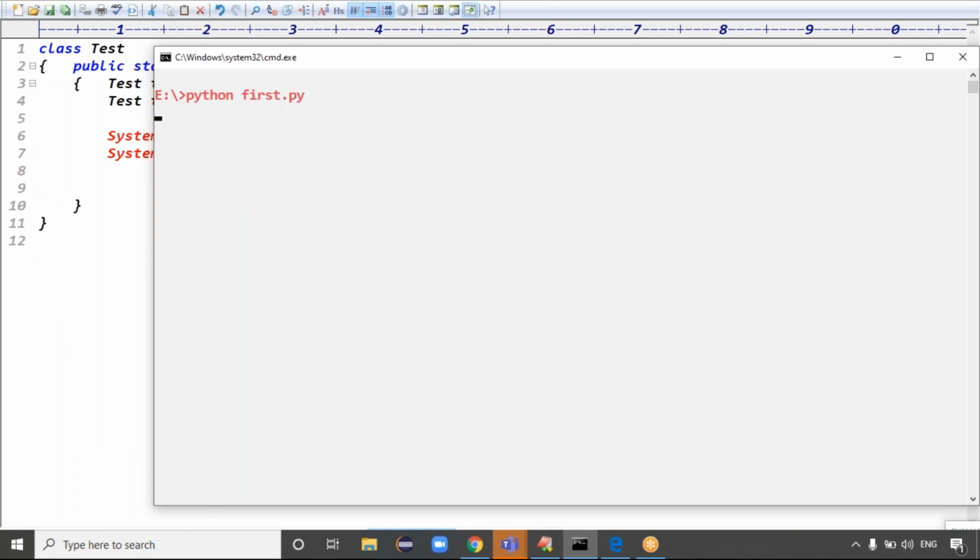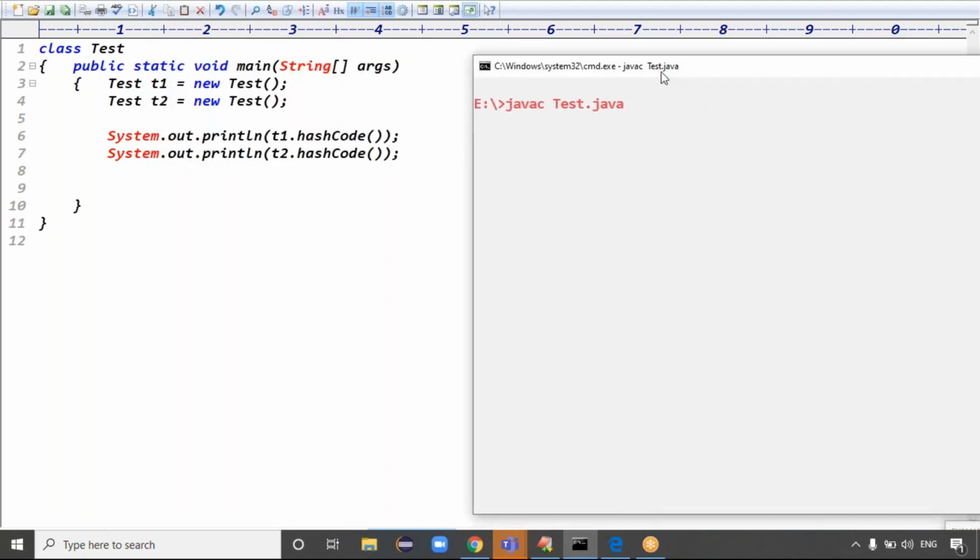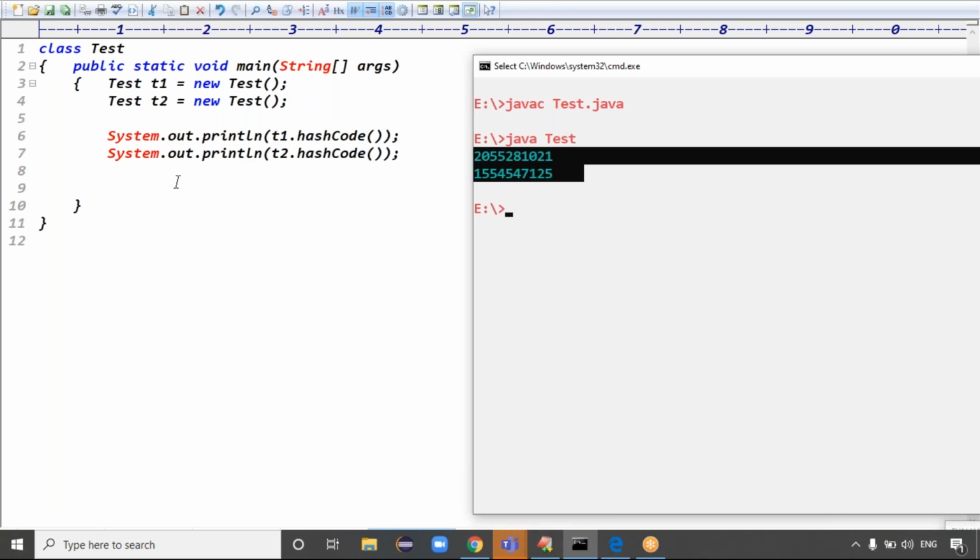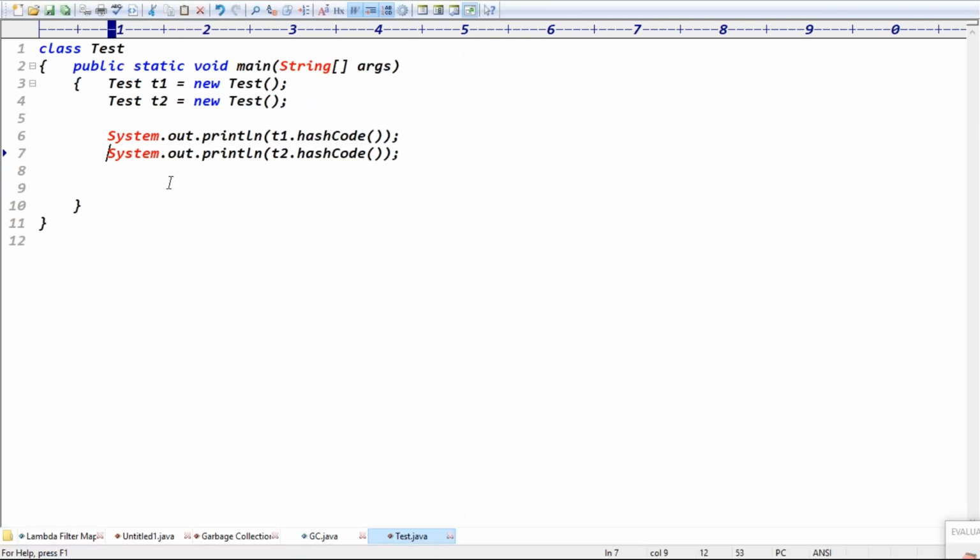Exactly. So if you compile and run this code, the Java application is called Test.java and the class is called Test, right? See the output here, guys. We got the hash code. This is the hash code, right? Two different objects, two different hash codes. Good.